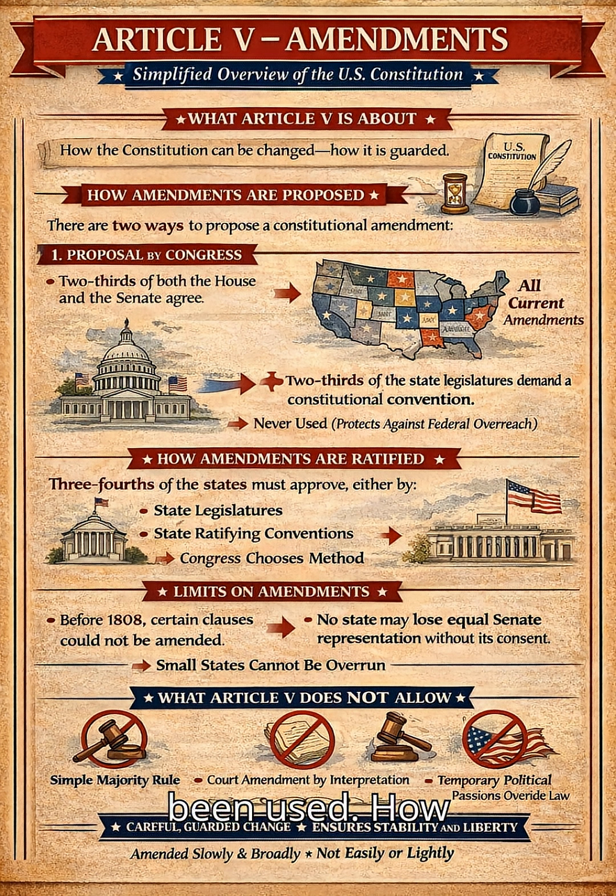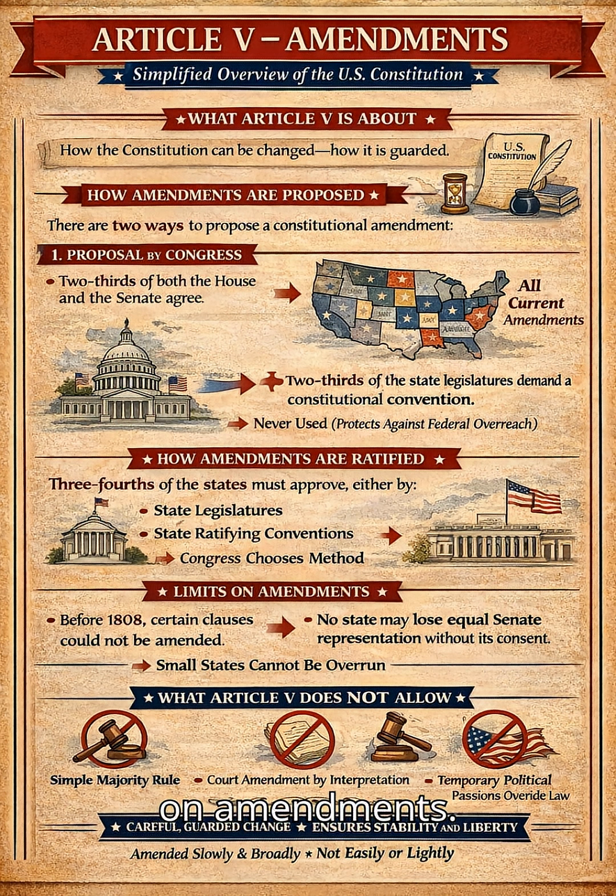How amendments are ratified. Once proposed, an amendment becomes part of the Constitution only if 3/4 of the states approve it, using one of these methods. Approval by state legislatures, or approval by state ratifying conventions. Congress chooses which method will be used.